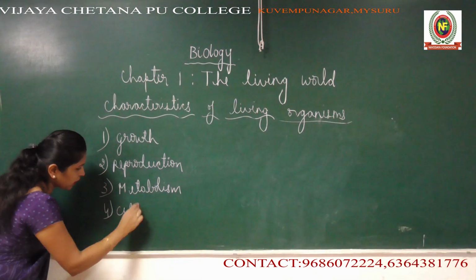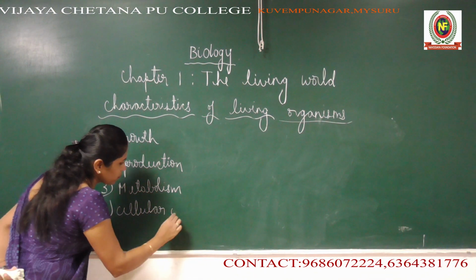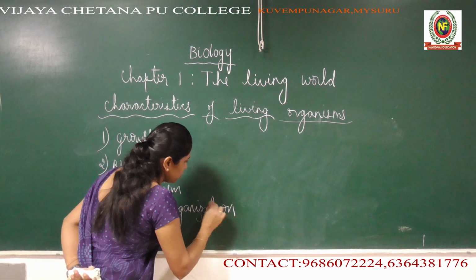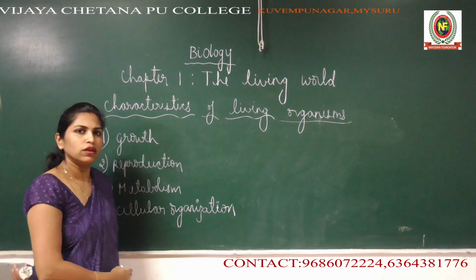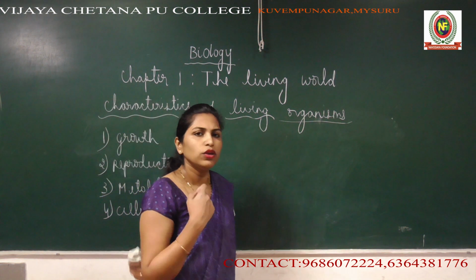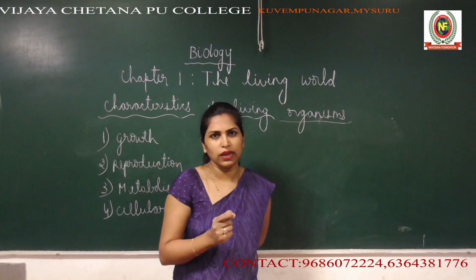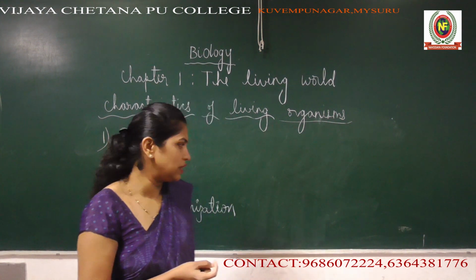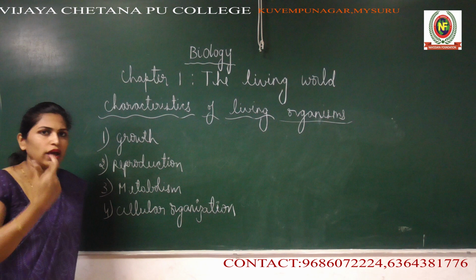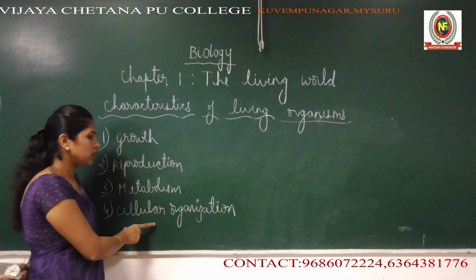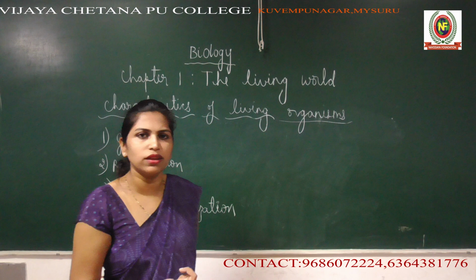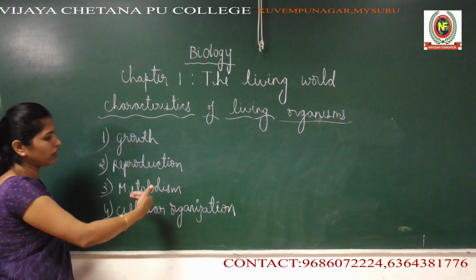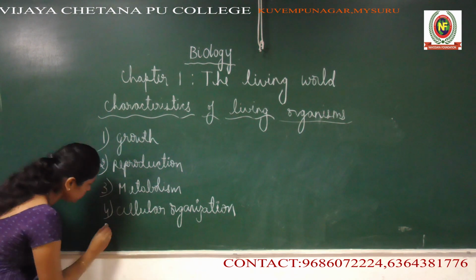Then the next character is cellular organization. Cellular organization means your body is made up of cells. In your body you have trillions of cells present, which construct your actual body. There are organisms like unicellular organisms and multicellular organisms. Do you know what a cell is? We will study every characteristic one by one later.